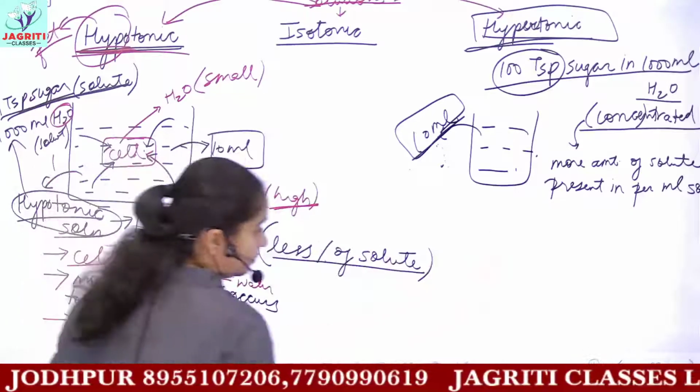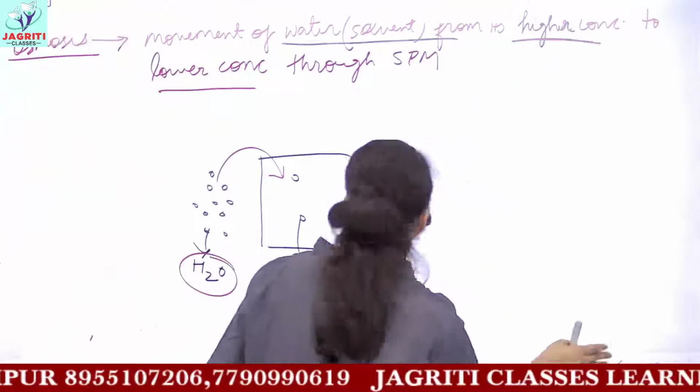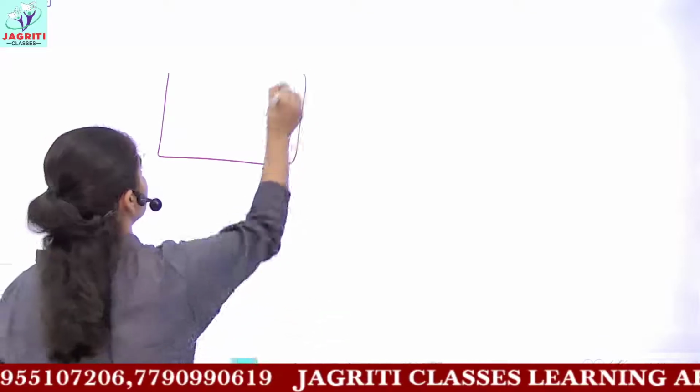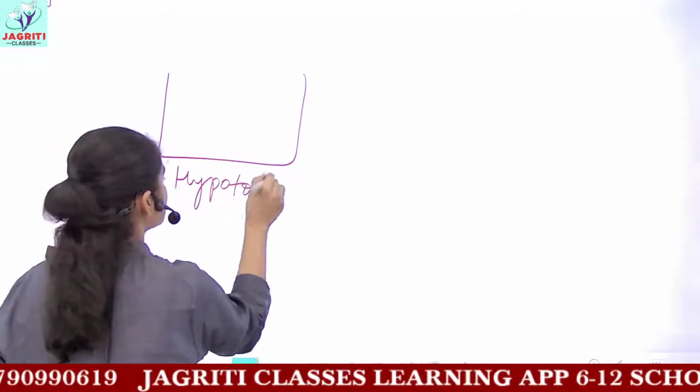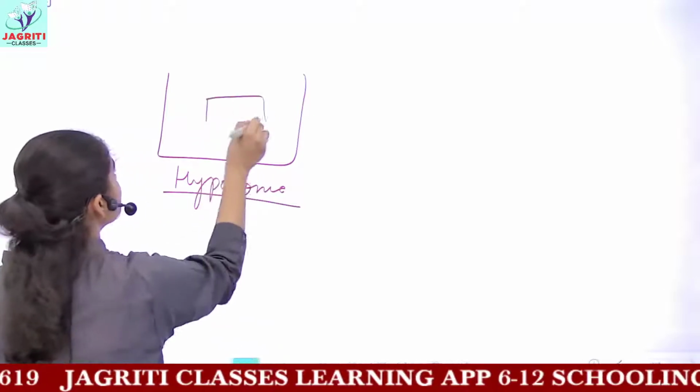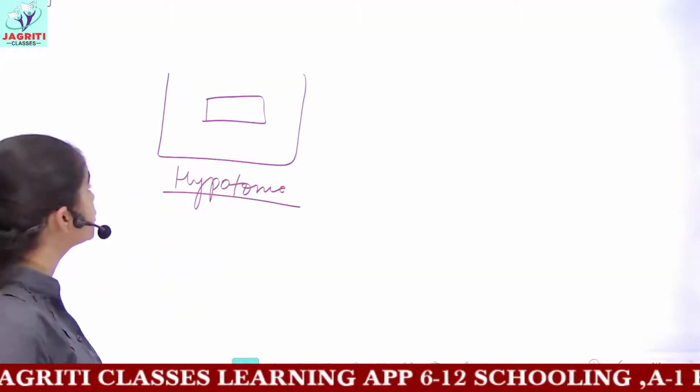Because in hypotonic solution, the case we are dealing with is this: your cell is kept in hypotonic solution.